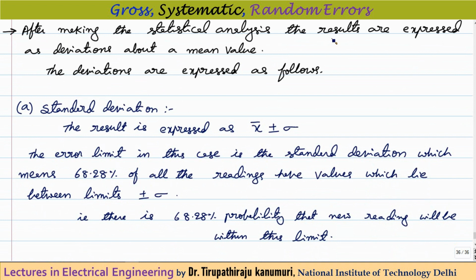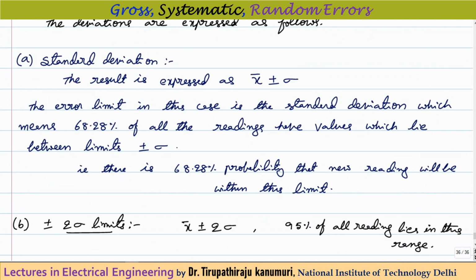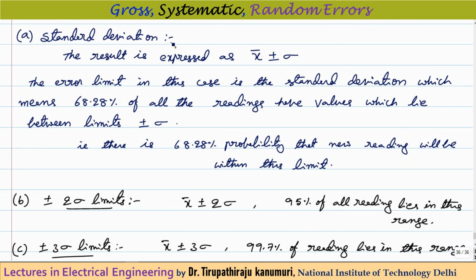After making the statistical analysis, the results are expressed as deviations about a mean value. Generally, the deviations are expressed as follows. Let us take, for example, the standard deviation limit. From the mean value x bar, the result is within plus or minus the standard deviation value. That means the error limit in this case is the standard deviation, which covers 68.28%. That means two-thirds of all the readings have values between these limits of plus or minus the standard deviation. Or we can say that there is a 68.28% probability that our new reading will be within this limit.